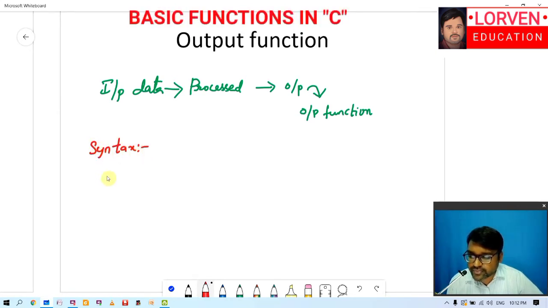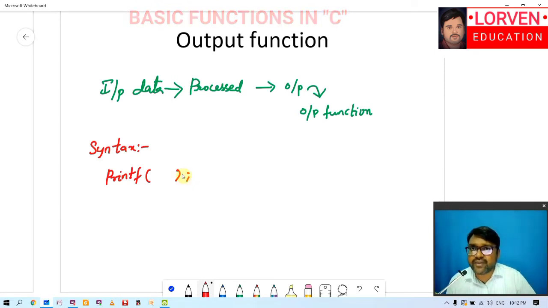Syntax is like this. Printf. So for our basic convenience or for basic understanding, I have written like this, that the output function is the printf function, but if at all you write that in full, it will be like this.